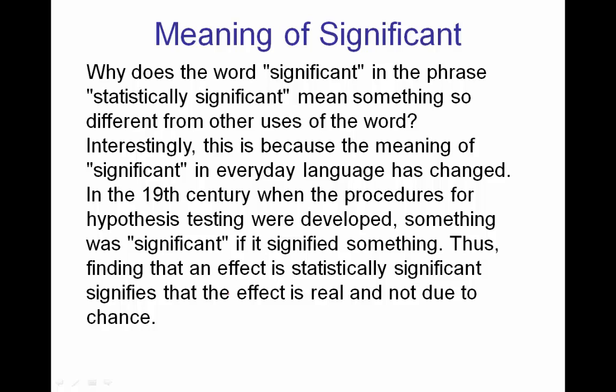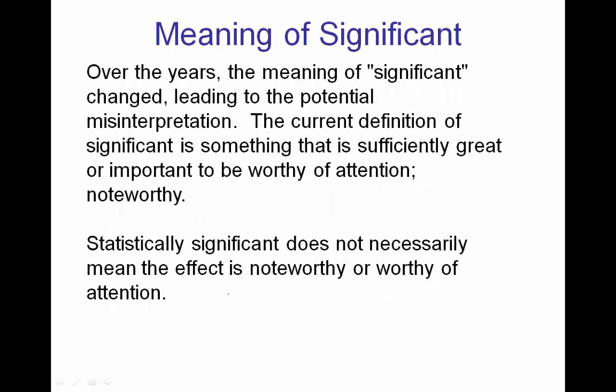In the 19th century, when the procedures for hypothesis testing were developed, something was significant if it signified something. Thus, finding that an effect is statistically significant signifies that the effect is real and not due to chance. Over the years, the meaning of significant changed, leading to the potential misinterpretation. The current definition of significant is something that is sufficiently great or important to be worthy of attention, noteworthy. Statistically significant does not necessarily mean the effect is noteworthy or worthy of attention.